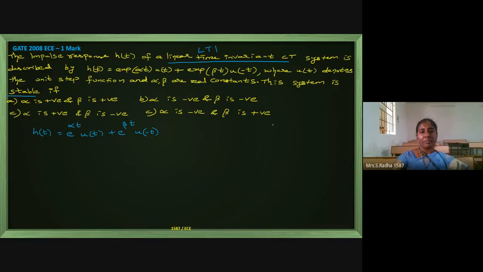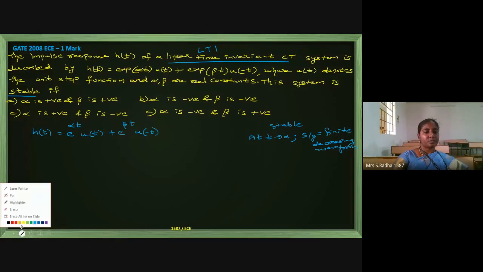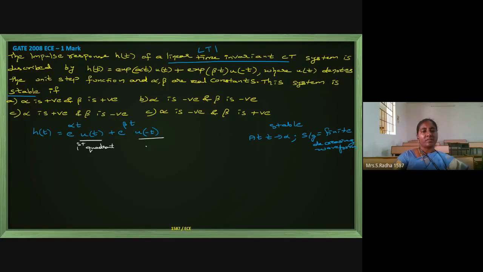Stable means as t approaches infinity, the signal value should be finite, or a decreasing waveform. This is the requirement for telling a system is stable. Here u of t is on the positive side, so it will come in the first quadrant. This u of minus t will come in the second quadrant, because the amplitudes are positive.